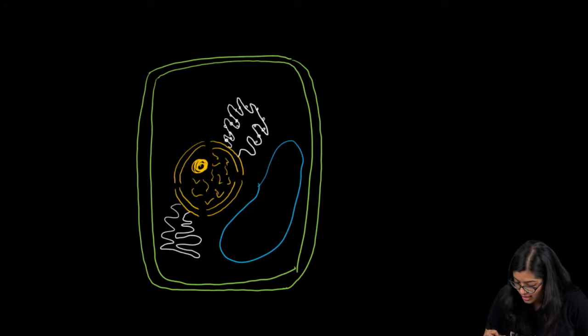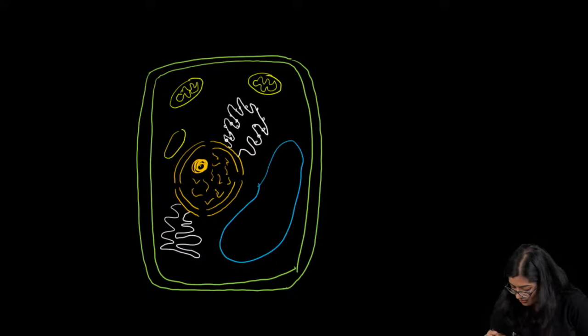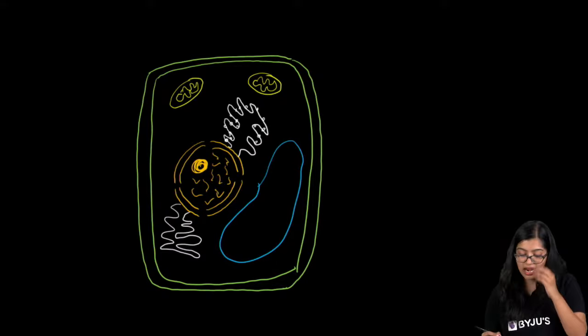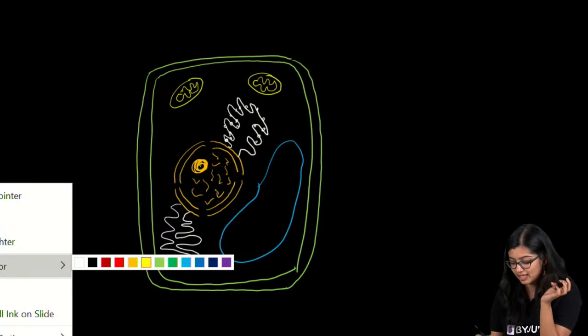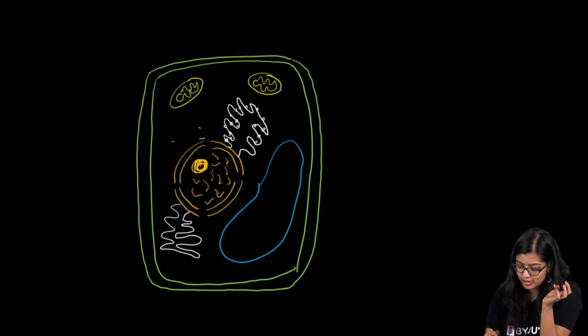So I'm going to use this color. You can draw mitochondria, a few mitochondria here. I'll draw 2. Then of course we know that Golgi per se we will not find, and lysosomes you don't find that much. So you can draw these parts, and then you can draw white dots here to indicate the cytoplasm. So these are a few simple ways in which you can draw.